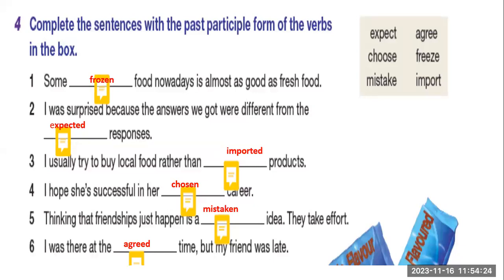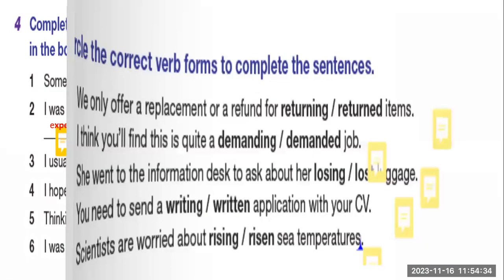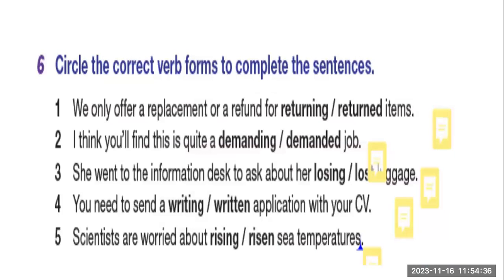Go back and look at the noun after the blank: you know that if it does the action, use ing; if it doesn't do the action, use the third form. Okay, screenshot and let's move. Circle the correct form of the verb to complete the sentences. I need hands again. Malak, Maysam, Tulin, Tiba, and Alisar.